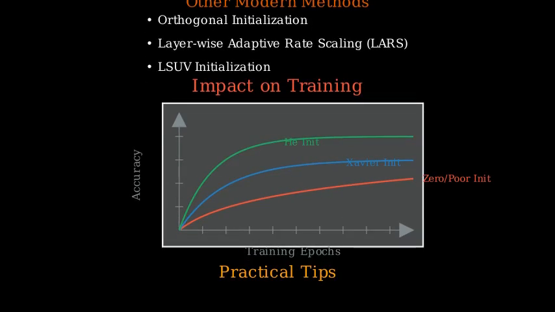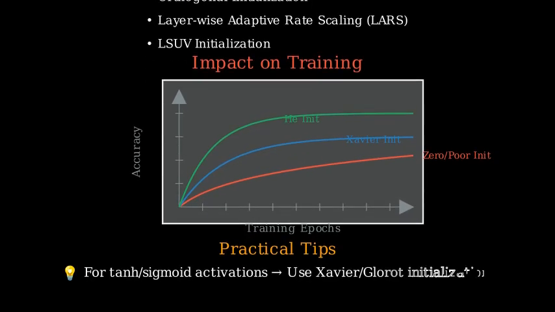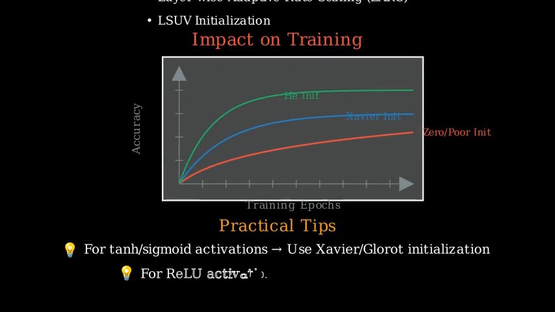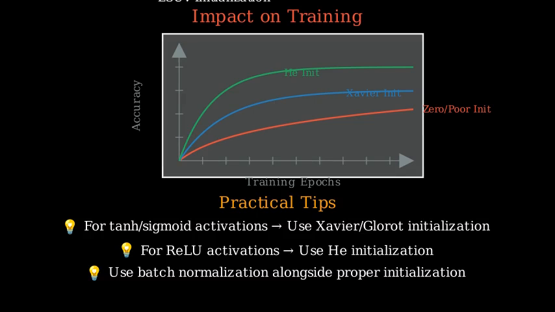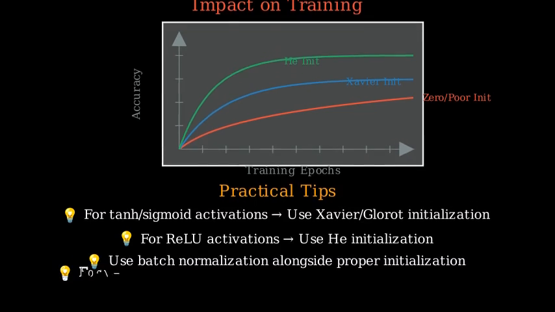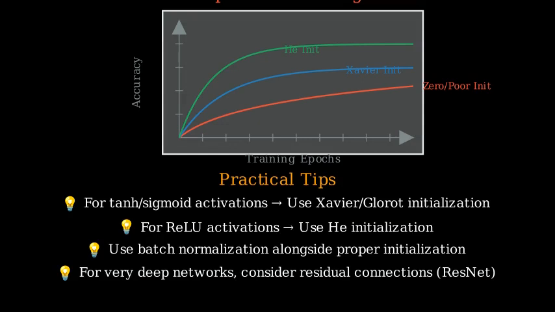Here are some practical tips. For networks with tanh or sigmoid activations, use Xavier initialization. For networks with ReLU activations, use He initialization. When in doubt, use batch normalization in addition to proper initialization. For very deep networks, consider residual connections, ResNet, to help with gradient flow.